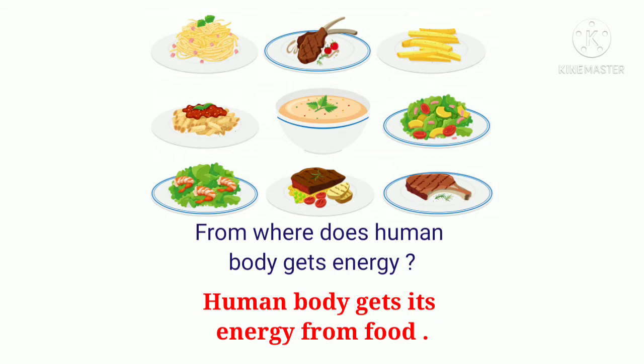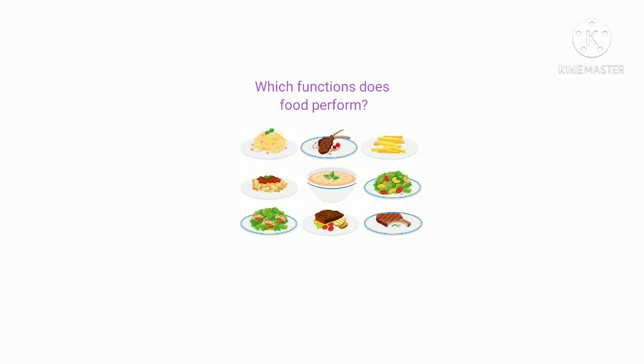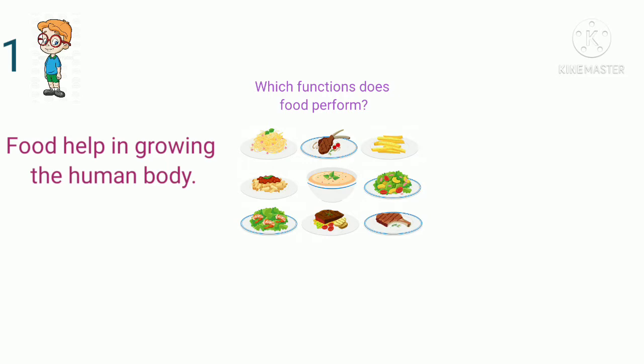Now, with the help of this energy, what necessary functions does the human body do? Let's understand which functions the food performs. Number 1, food helps in growing the human body. With the help of food, the human body grows.